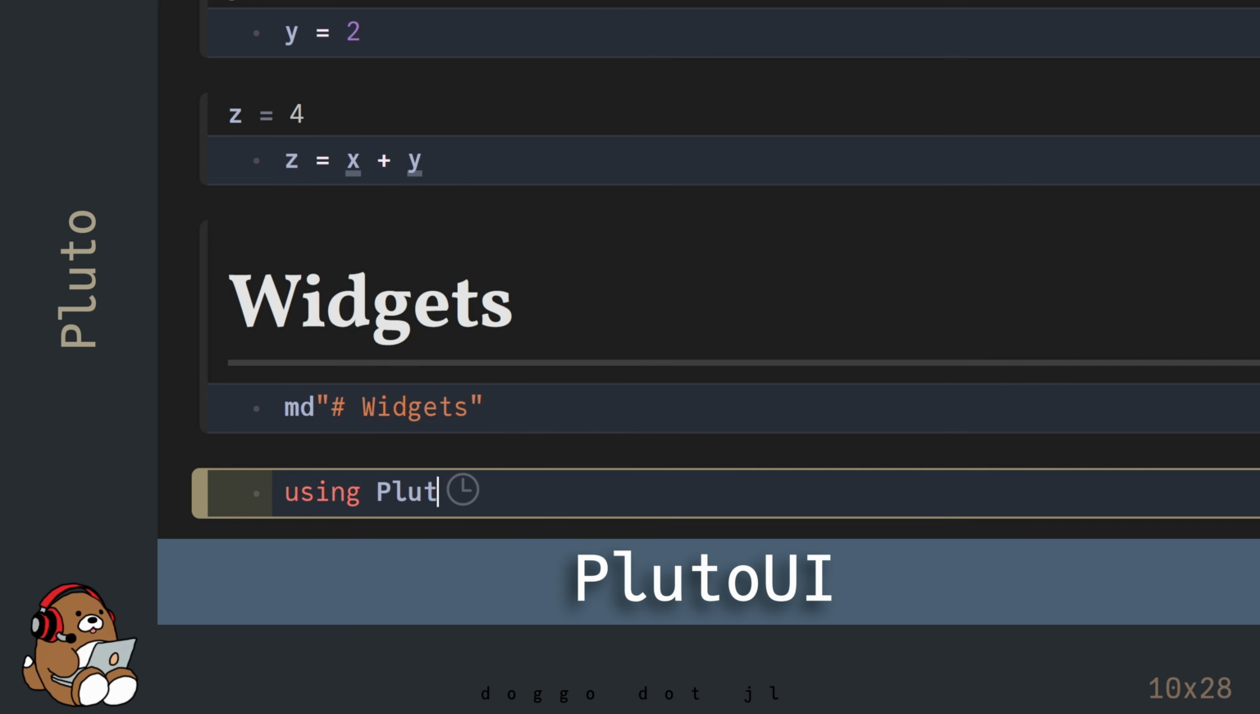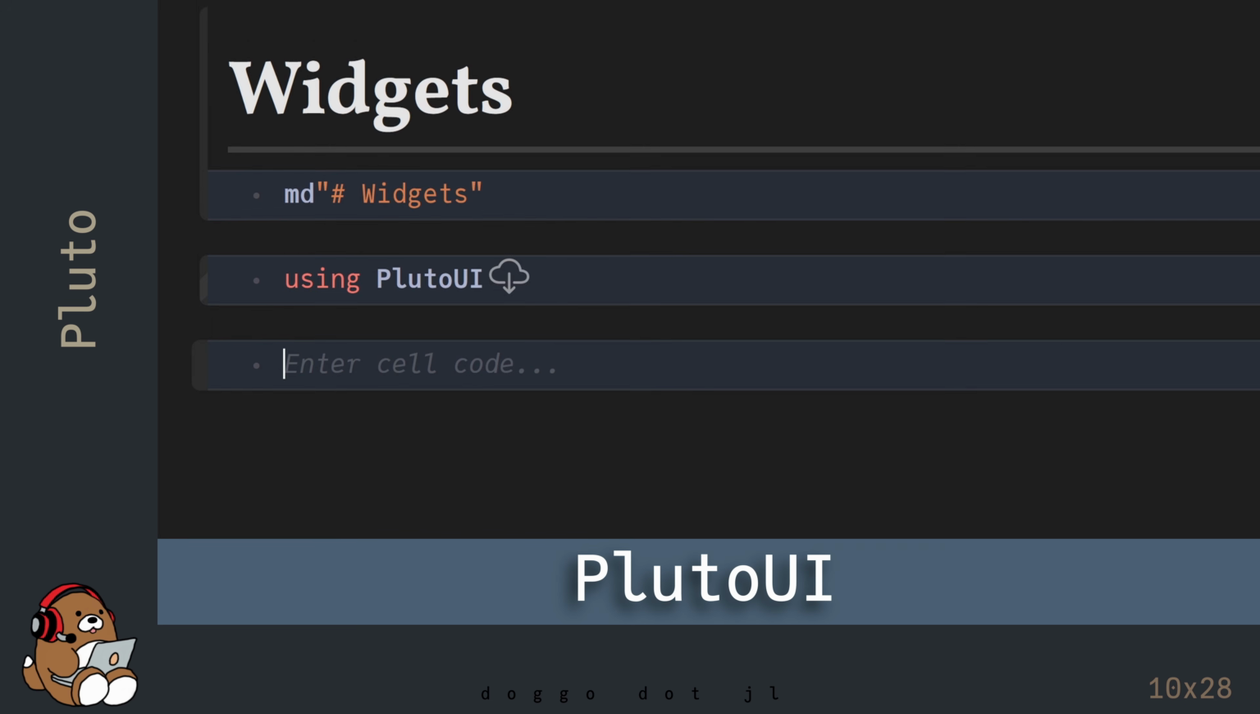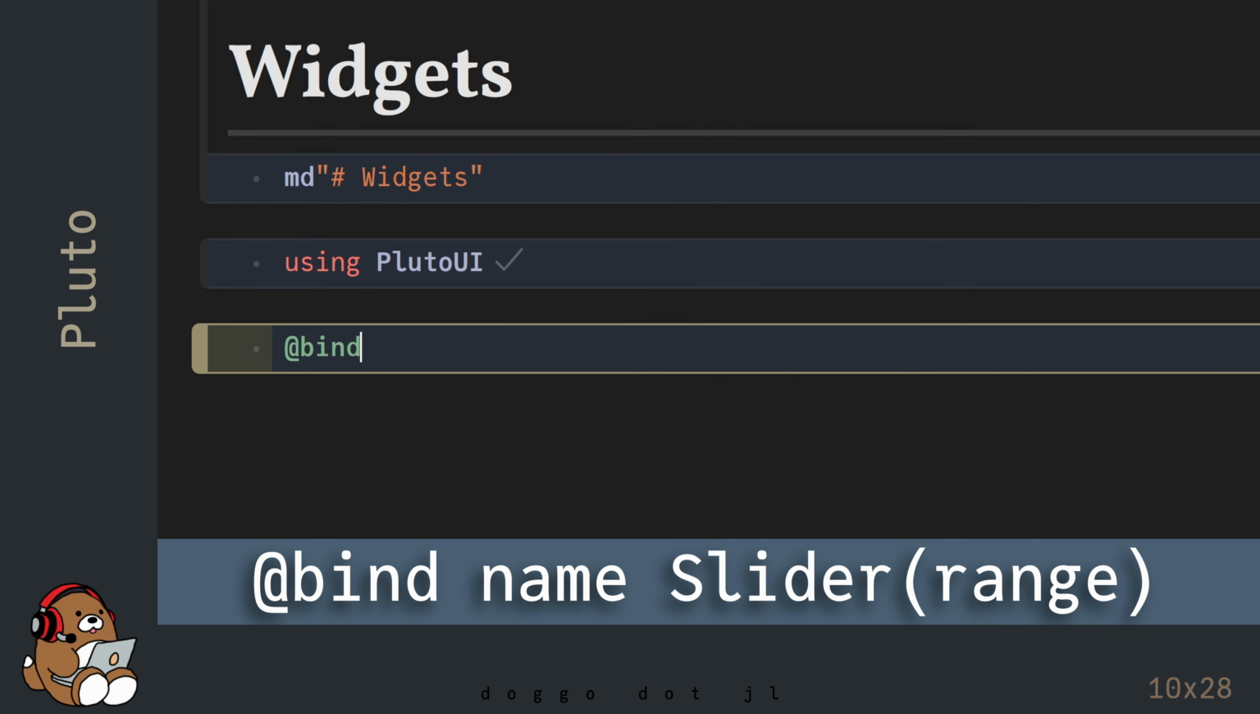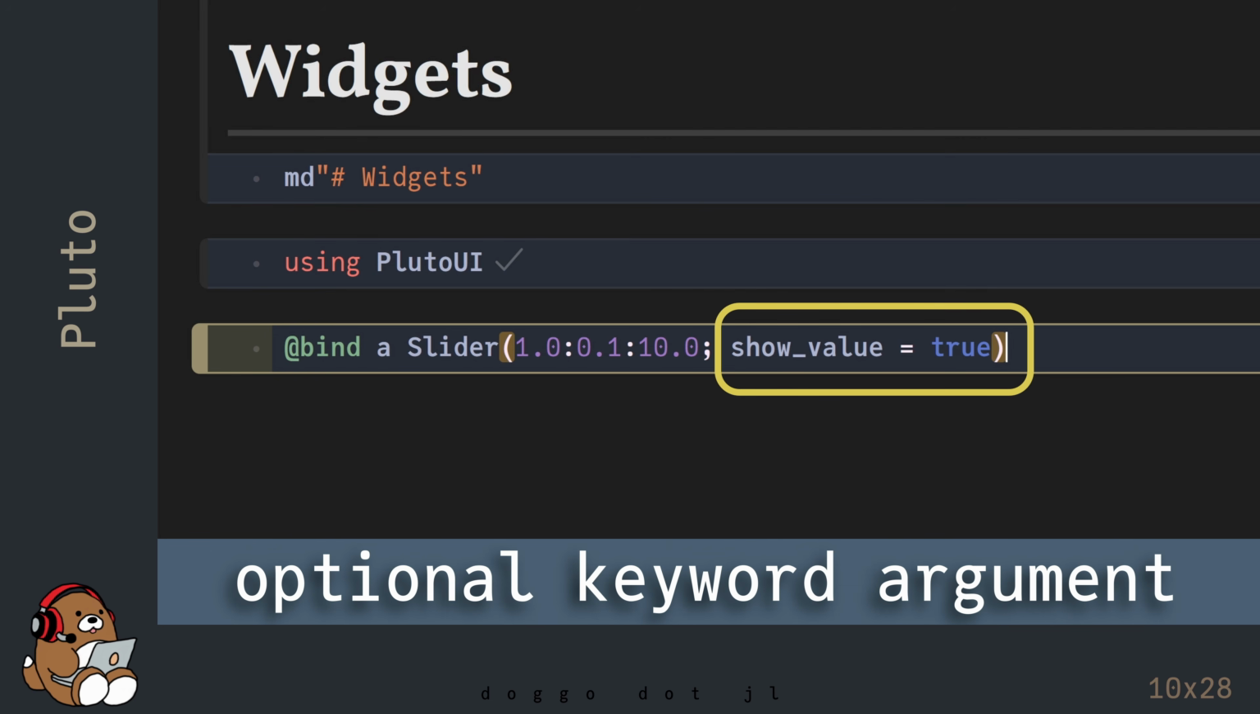The Pluto widgets can be found in the PlutoUI package. Pluto has a built-in Julia package manager, so you don't need to worry about file management when using packages inside of Pluto. This code will declare a variable named lowercase letter a and bind a slider widget to it. The slider will have a range from 1 to 10 inclusive, with a step size of 0.1. This optional keyword argument will display the current value assigned to the variable named lowercase letter a.